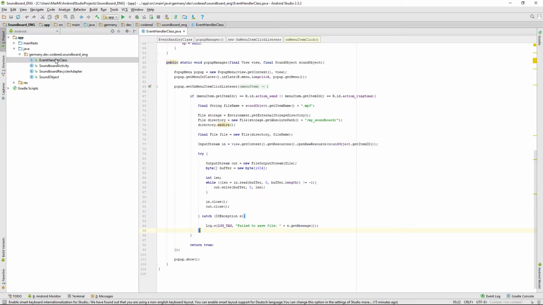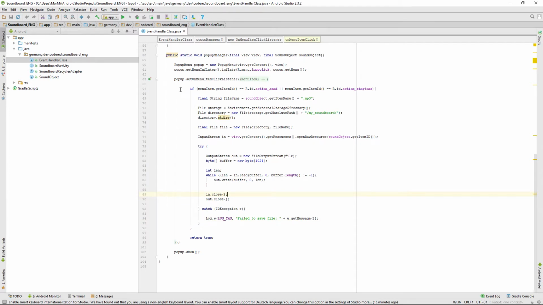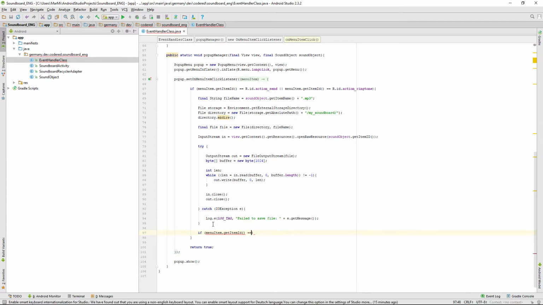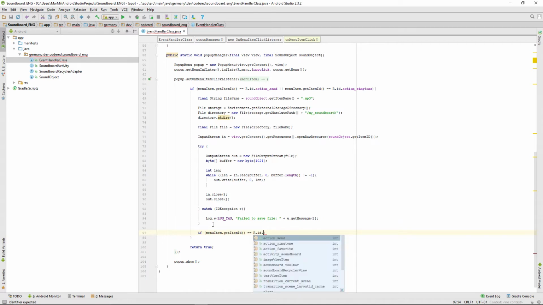go into our event handler class, and there we want to go into this if clause and check again which menu item was clicked. So first of all, we want to write the share method, so that will be action send.